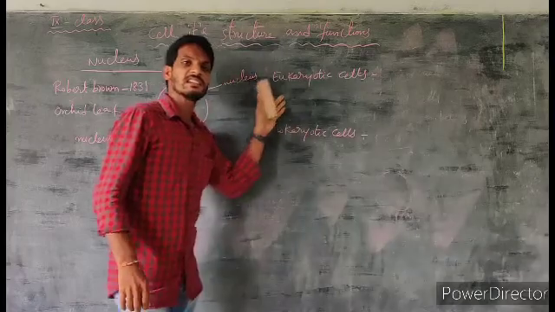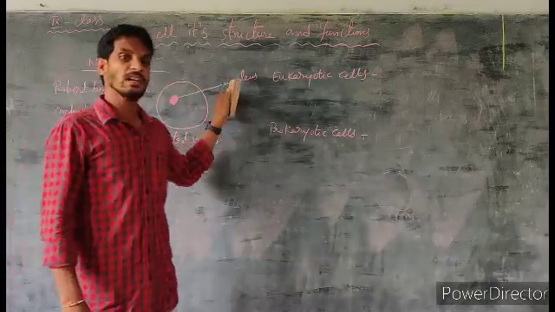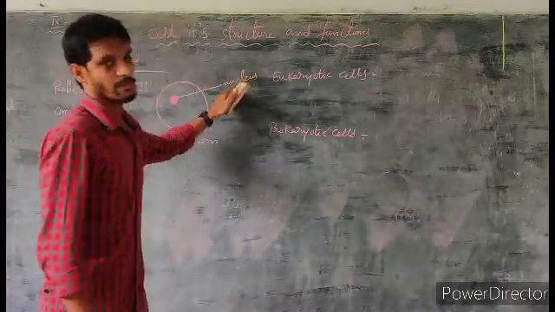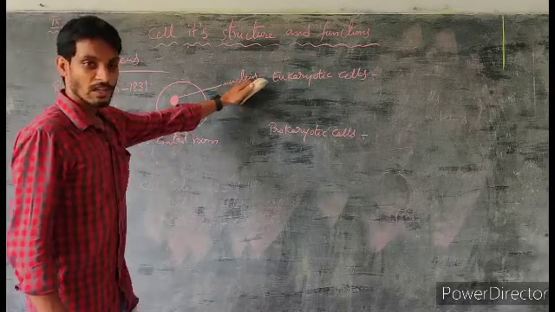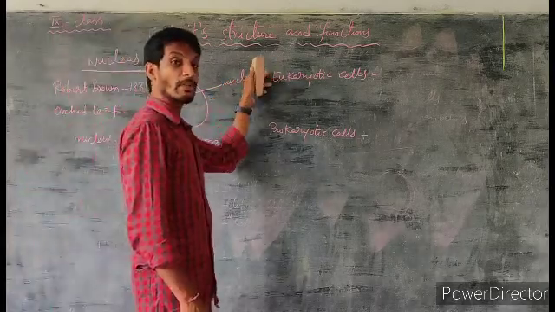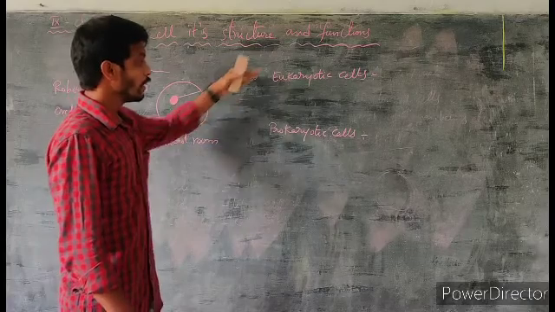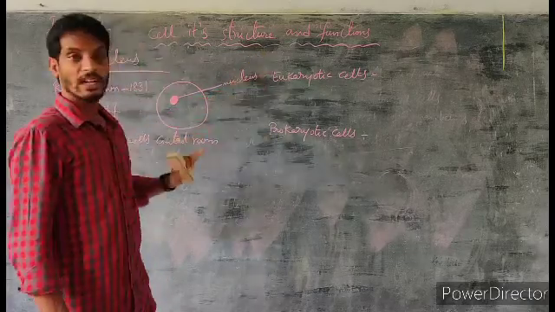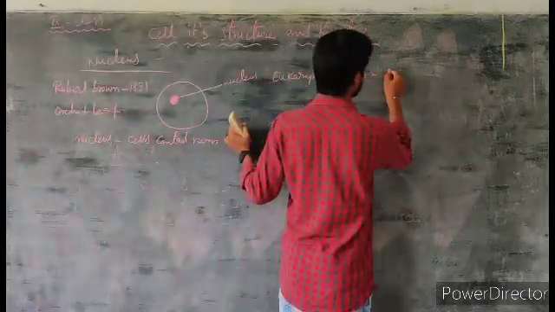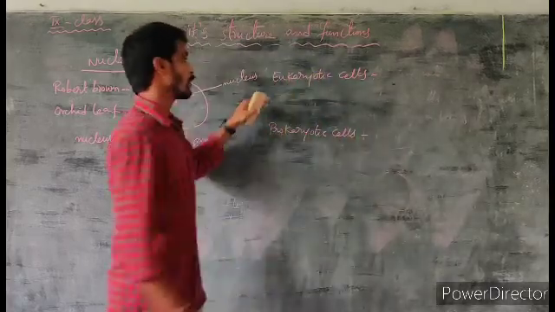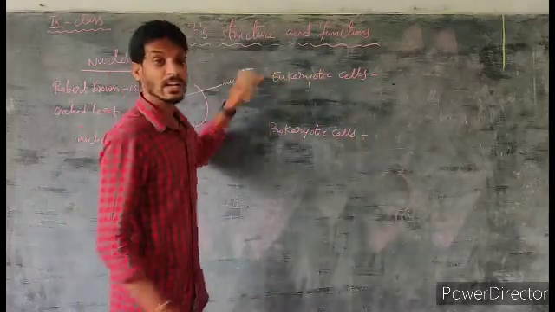On what basis are these cells divided? Based on the presence and absence of the nucleus. Based on the presence and absence of the nucleus, cells are mainly divided into how many types? Two types. What are they? Eukaryotic cells and prokaryotic cells. First of all, we are discussing eukaryotic cells. What is meant by eukaryotic cells?